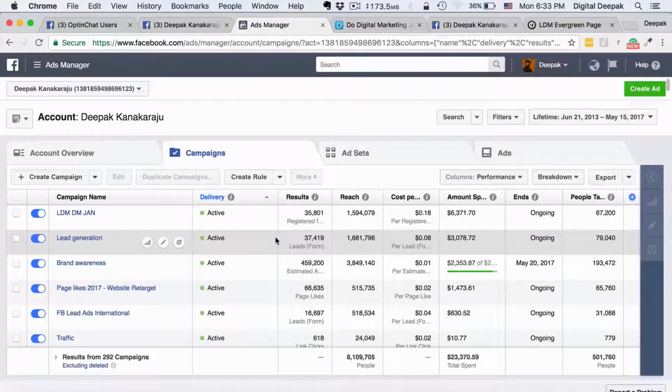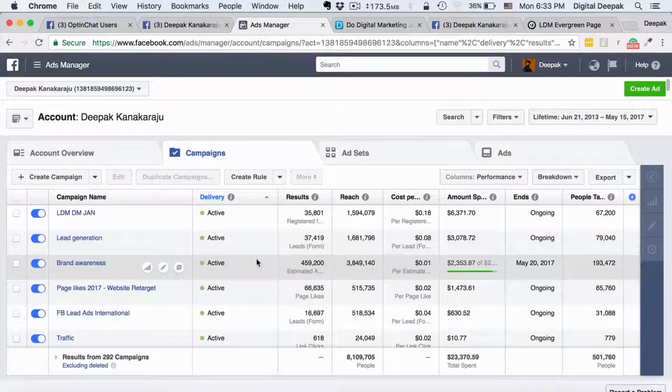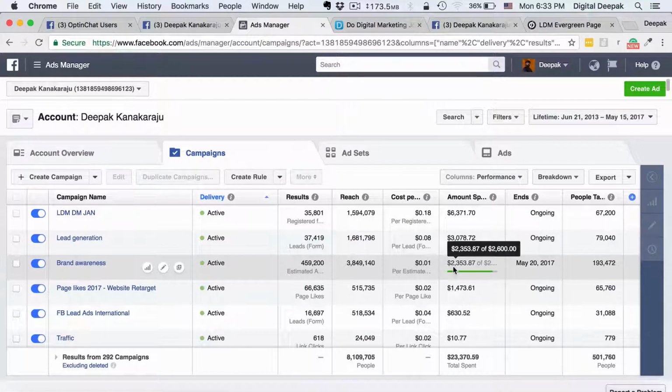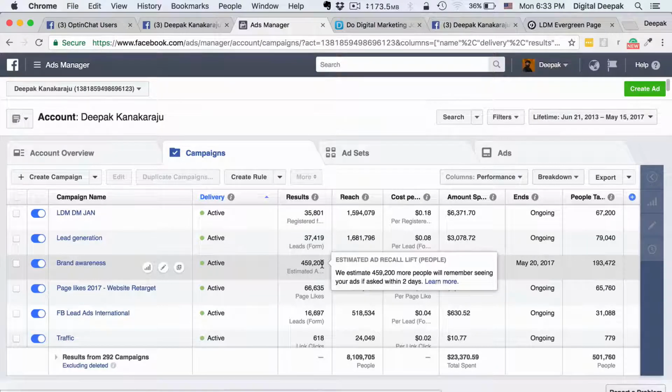So here I am inside the Facebook Ads Manager in my Facebook account, and you can see that I am running a lot of campaigns here. One of the campaigns that I am running is a brand awareness campaign, which is basically trying to reach more people without any specific call to action. For this brand awareness campaign, I have spent around $2,300 so far, and I have reached 459,000 people.